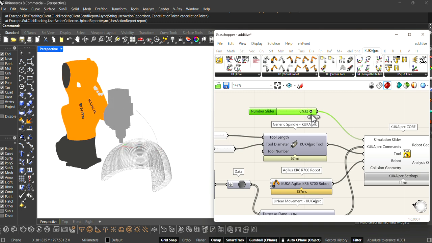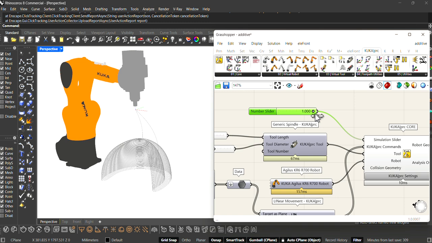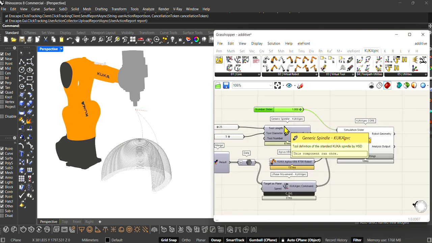Also you can do it in other ways that maybe we will see in other clips or videos.